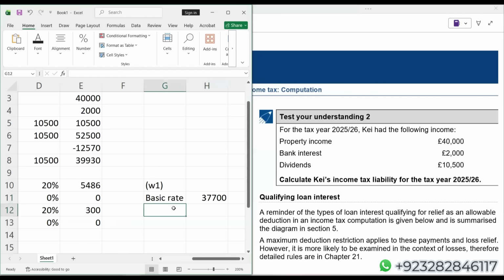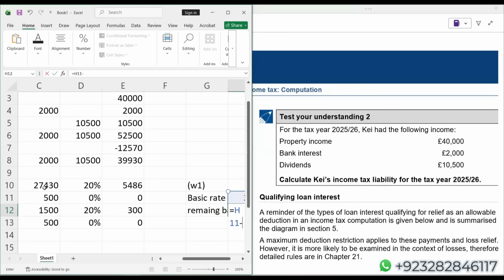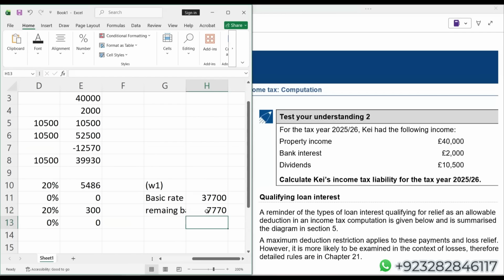Now, how much basic rate band is remaining? Let me show you that. This, then minus, we have used 500, we have utilized 1500, we have utilized this as well. So students, the remaining basic rate band limit is 7770.